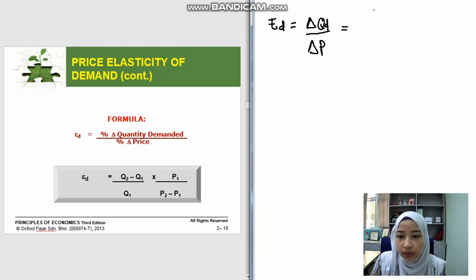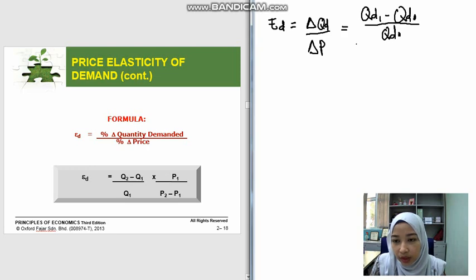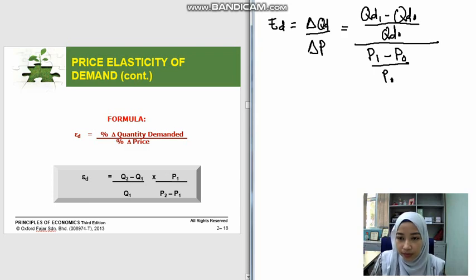Or we can put the change in quantity demanded as QD1 minus QD0 divided by QD0. I will give you an example of the calculation later on. And then you divide with the change in price, which can be put as P1 minus P0 divided by P0.